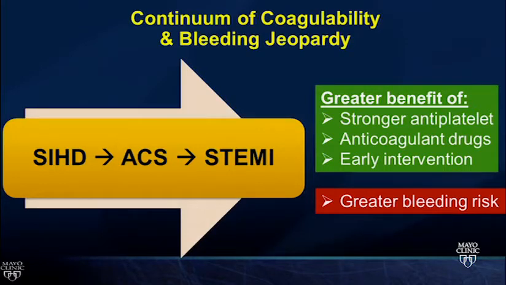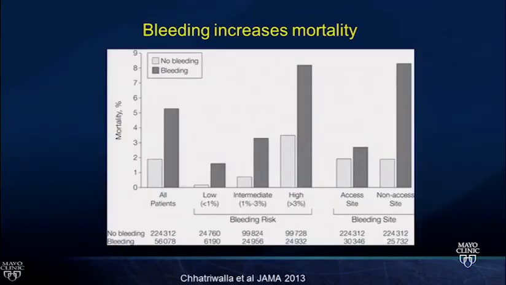So the greater the acuity, the more benefit there is to earlier intervention and stronger medicines, but also the greater the bleeding risk that comes with those therapies, thus the need for risk stratification.